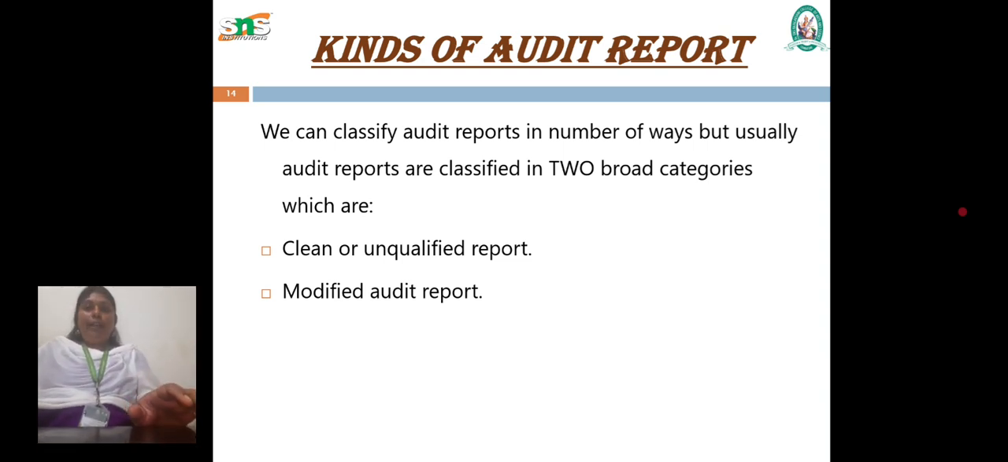The auditor concludes that the possible effects on the financial statement of undetected misstatements, if any, could be material but not pervasive. This comes under the qualified opinion. There is a disclaimer of opinion also. Definitely, if there is an opinion, there are some persons who disclaim their opinion. The disclaimer of an auditor comes when the auditor is unable to obtain sufficient appropriate audit evidence.